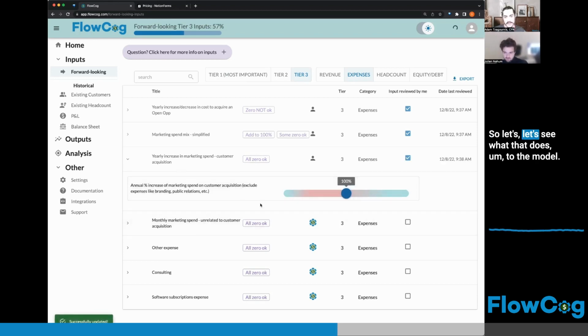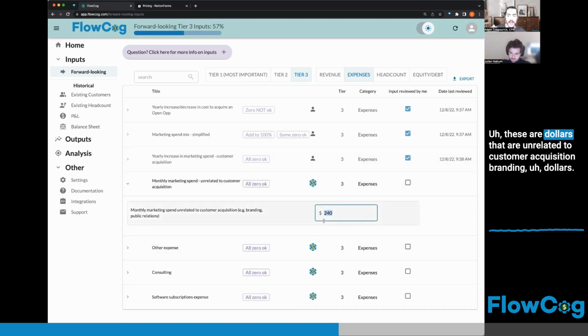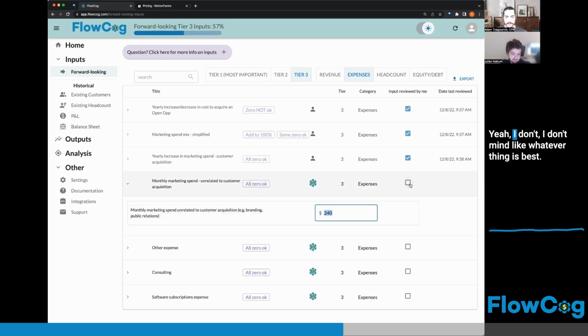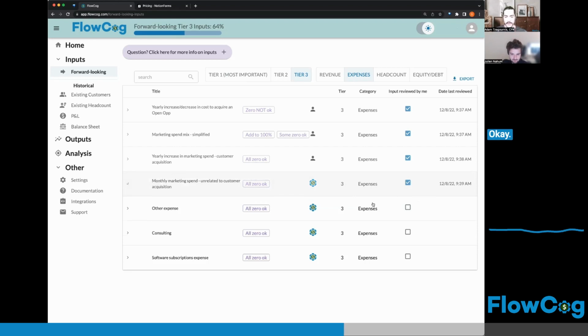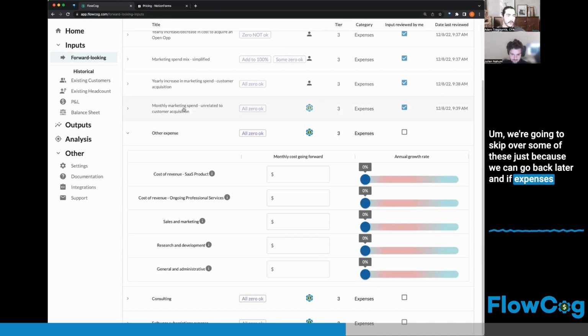Okay. Yeah. So let's see what that does to the model. These are dollars that are unrelated to customer acquisition, branding dollars spent. I don't think you have public relations. You are the PR department. But we can zero this out if you want, or we can leave a modest amount in there each month just to cover other marketing expenses. Up to you. Yeah, I don't mind, whatever you think is best. Okay. Yeah, let's leave that in. Reasonable. We're going to skip over some of these just because we can go back later, and if expenses are too low and unrealistic, we can go back and fill some of these in.